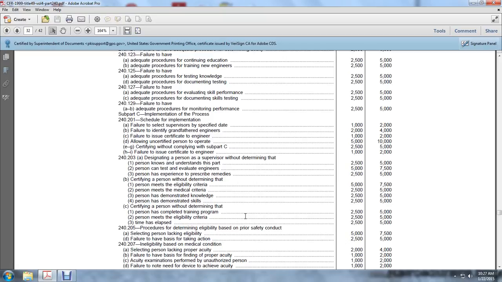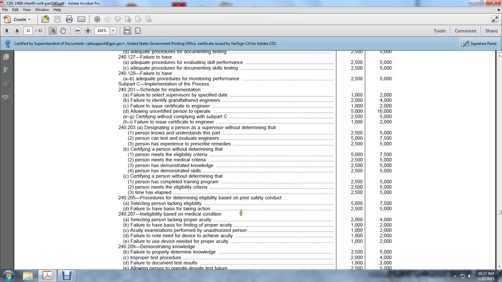Procedures for determination of eligibility based on poor safety conduct. Selecting a person lacking eligibility, $5,000 to $7,500. Failure to have a basis for taking action, $2,500 to $5,000. Ineligibility based on medical conditions. Selecting a person lacking proper acuity, $2,000 to $4,000 willfully, and failure to have the basis for finding of the proper acuity, $1,000 to $2,000 willfully. Acuity exams performed by an unauthorized person, $1,000 to $2,000 willfully. Failure to note and deny the devices to achieve the acuity, $1,000 to $2,000. Failure to use devices needed for the proper acuity, $1,000 to $2,000.